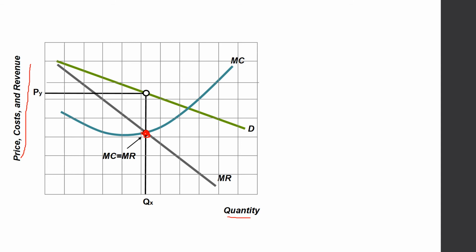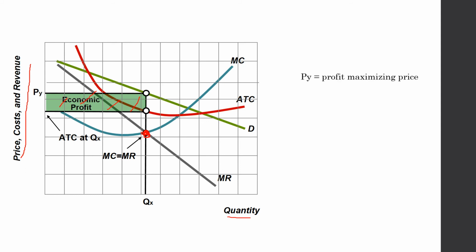It can be observed by drawing the average total cost curve. When we draw the average total cost curve, we will identify that if it is above the demand curve, the company is under loss, and if below the demand curve, the company is making some profit. So the larger the gap between the demand curve and average total cost, the greater would be the profit. You can see the gap between these. This is economic profit.